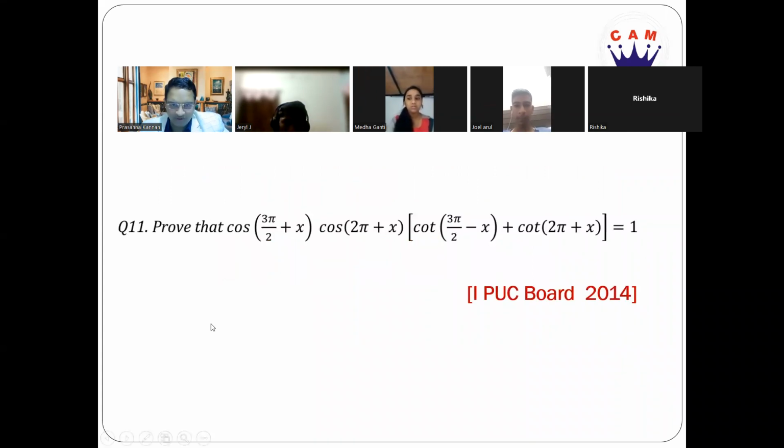Okay, let's look into the 11th question, which was asked in the first PU board paper in 2014 for Karnataka. Prove that cos of 3 pi by 2 plus x into cos of 2 pi plus x, the whole into cos of 3 pi by 2 minus x plus cot of 2 pi plus x. Prove that this is equal to 1. Okay. For this, a good understanding of allied angles is a must.